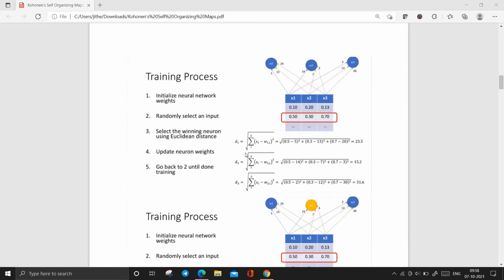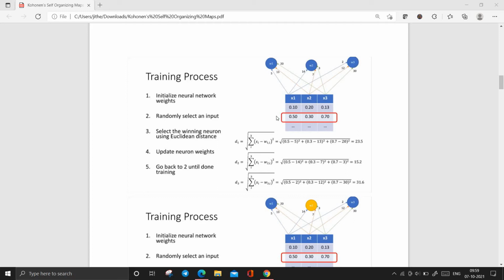Here we have d1 equal to the square root of sigma i equal to 1 to 3 of (x_i minus w_ij) whole squared. This is the Euclidean sum for d1, that is for neuron 1. We got 23.5, for the second one 15.2, and for the third one 31.6.